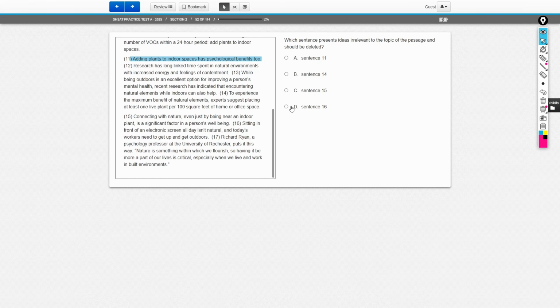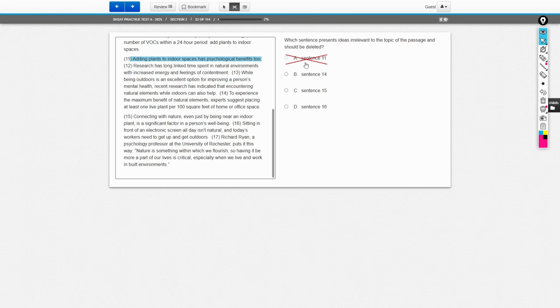So this is actually quite relevant because it's going to introduce to the readers what we're arguing in this paragraph, and that's feeling content, right? That's encouraging people to be more productive. So this gives us a sneak peek and an introduction to what we're going to talk about here. So that's actually very relevant. So it cannot be choice A.